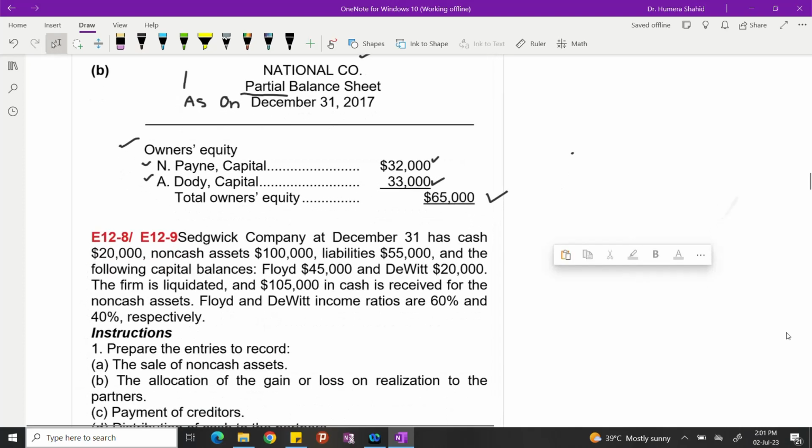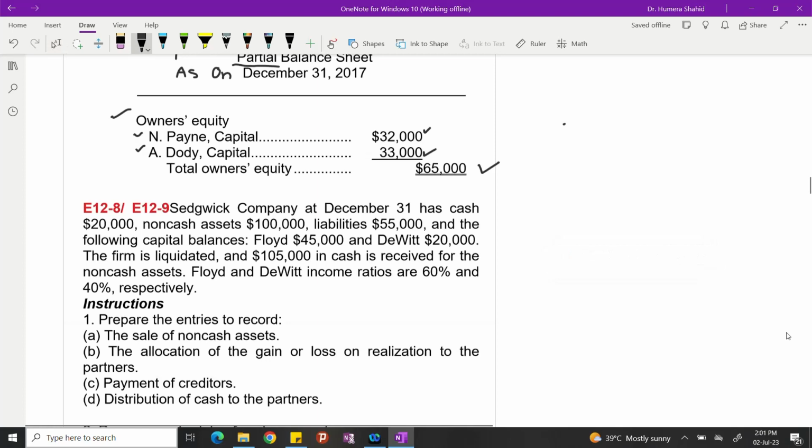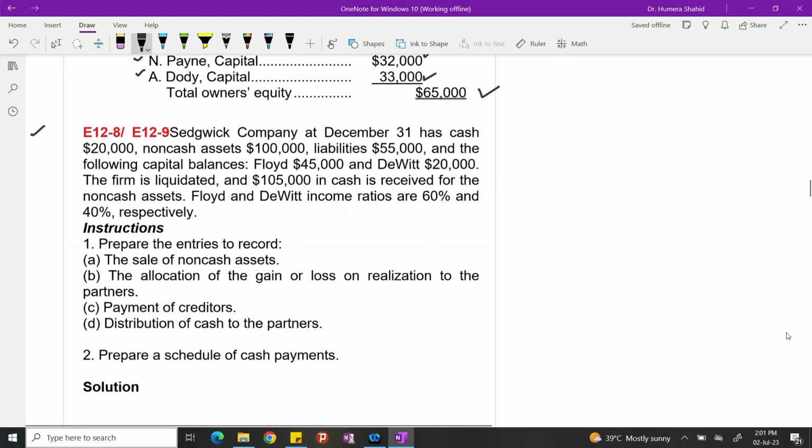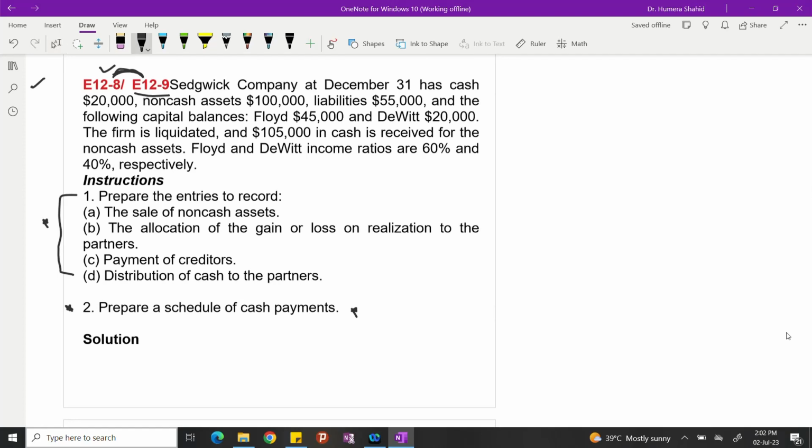Okay, I have two questions which were segregated in the book, but I joined them because exercise number 12-9 was using the dataset of exercise number 12-8. So I added both of them into one question, and I added all the requirements over here. Because one requirement was for 12-8 and the second requirement was for 12-9, but the data set was exactly the same. So let's do them together, because journal entries are the ones which help us in preparing the cash schedule. When you read the question, you will understand what I'm trying to explain.